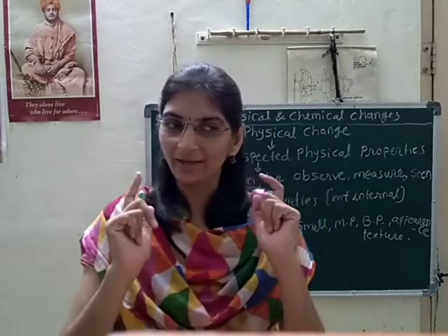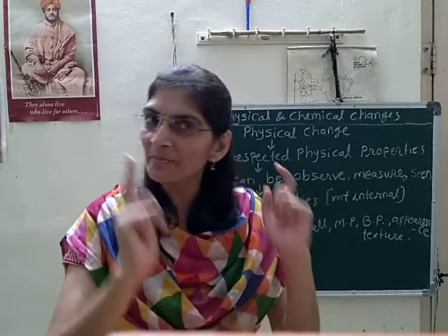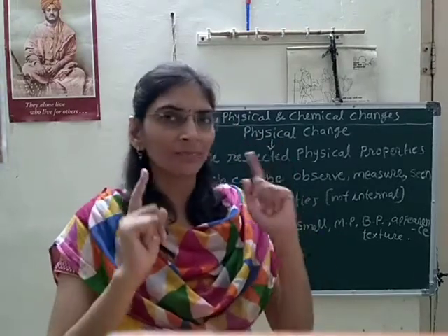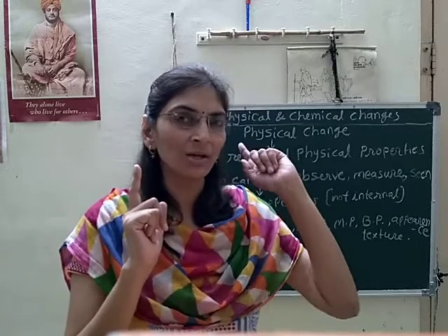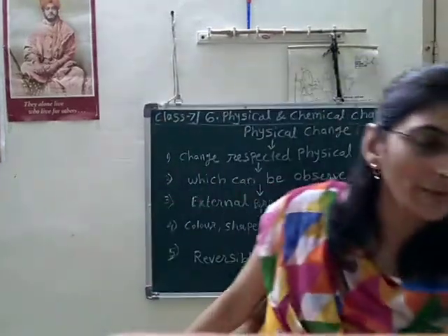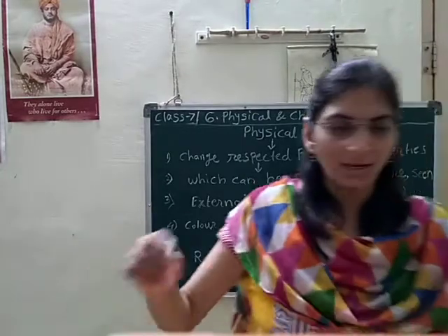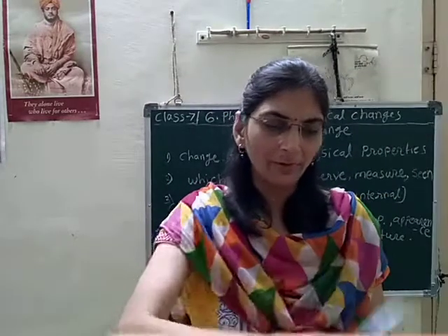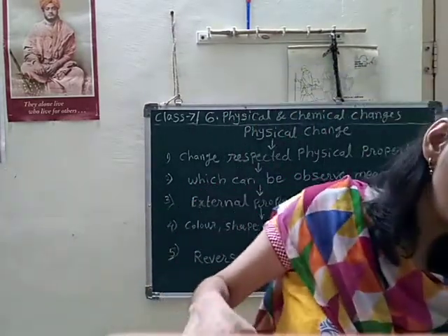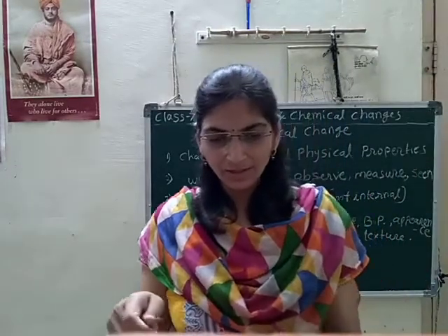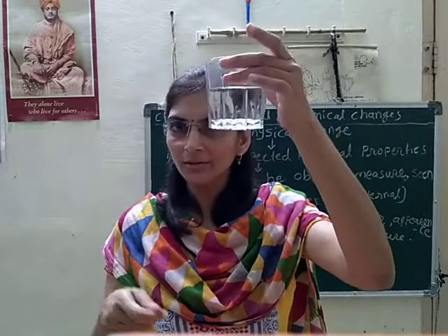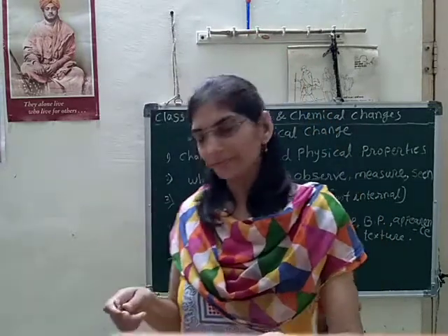I will show an activity and you have to give the answer to my question. We will also discuss the question I asked in our last lecture. But before that, I will do one process here. Here I have taken water in one glass.